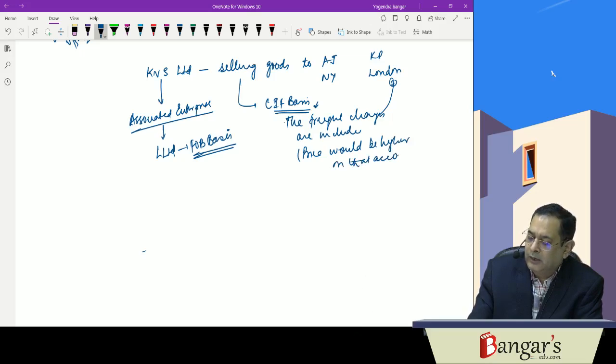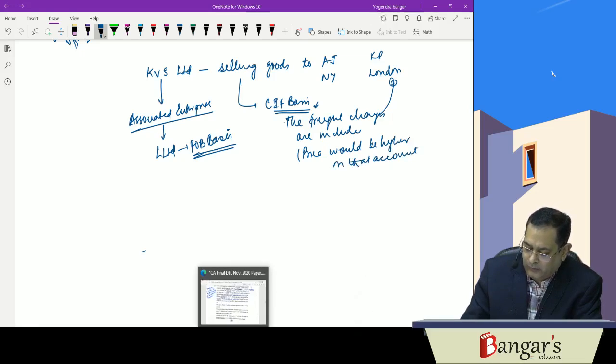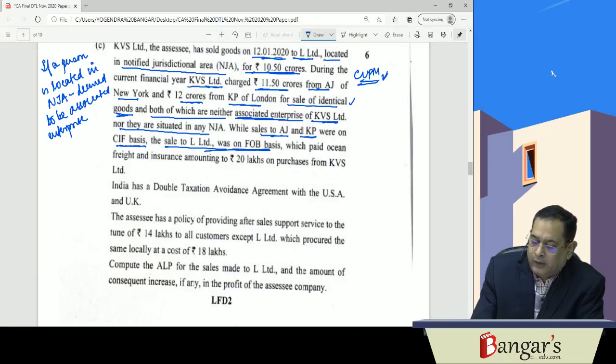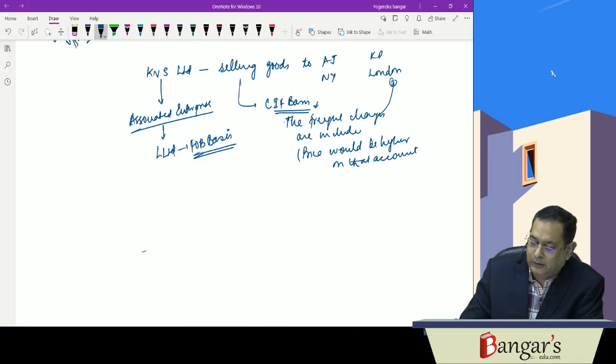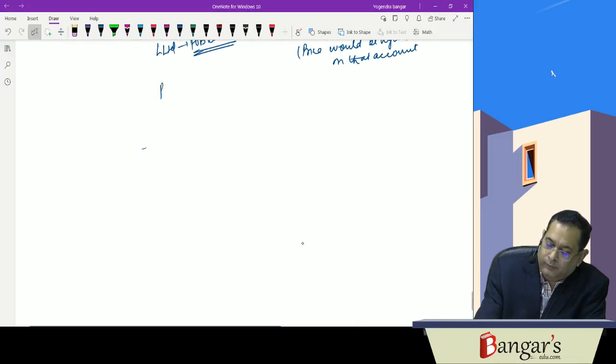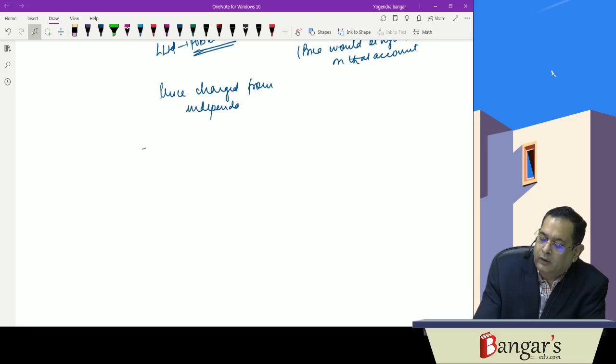So we have to make necessary adjustments to arrive at the arm's length price. Here the freight and insurance amounted to 20 lakhs. L Limited has paid ocean freight amounting to 20 lakhs on purchase from KVS Limited. So what is the price charged from independent or unrelated parties?